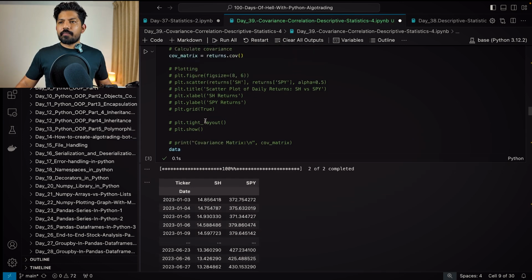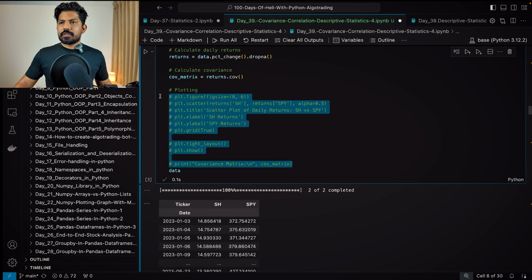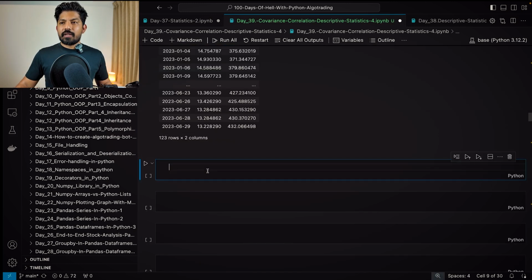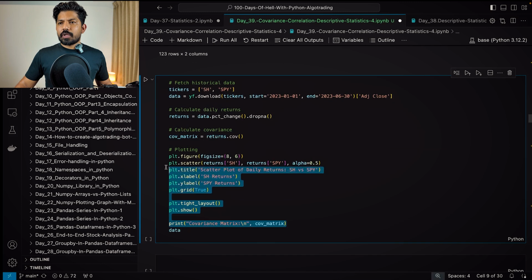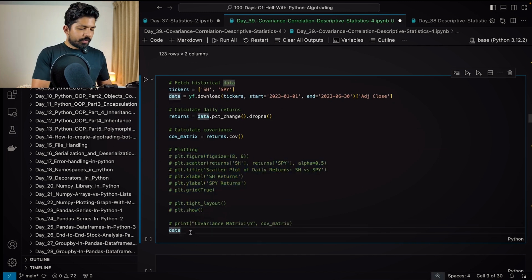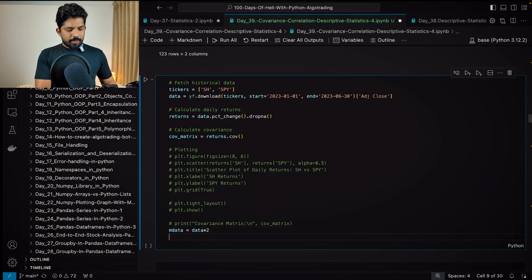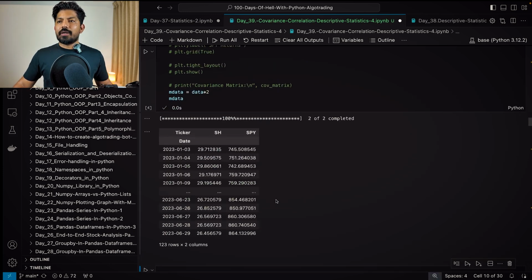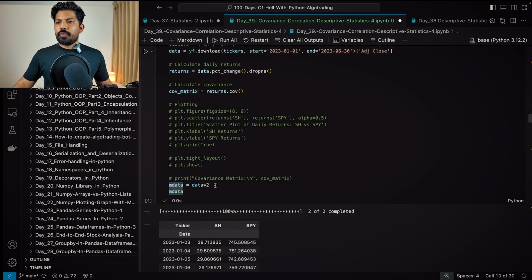So I'll copy, for now let me uncomment this, and I'll copy the same code and paste in next cell. And here also, I'll again comment it out for now, and I'll multiply the data with 2, right? So I can give it the name M data, multiplied data, right? Now when I print this M data, we get this value, right? These all are doubled. Here it was 14, now we have 29.